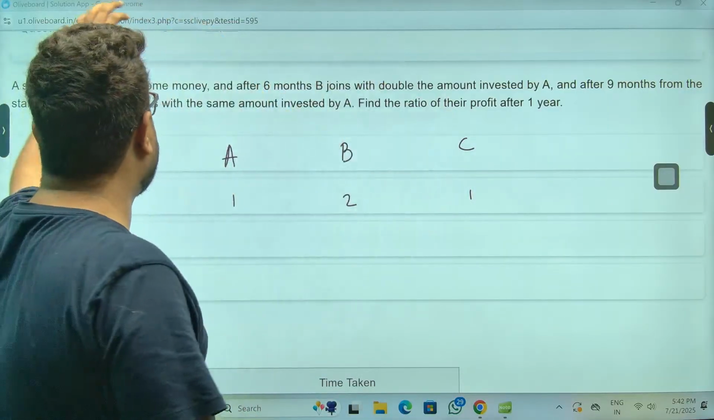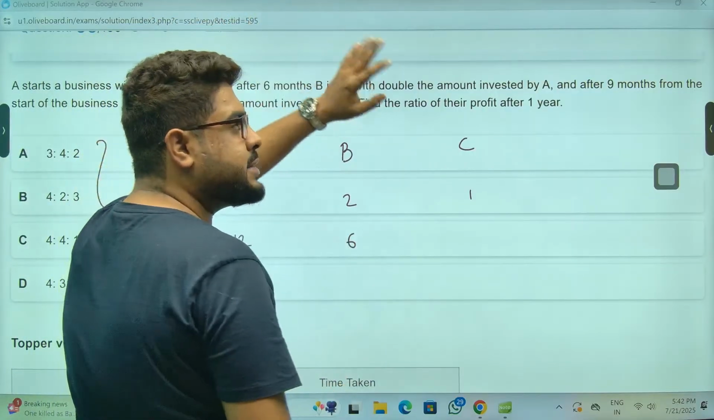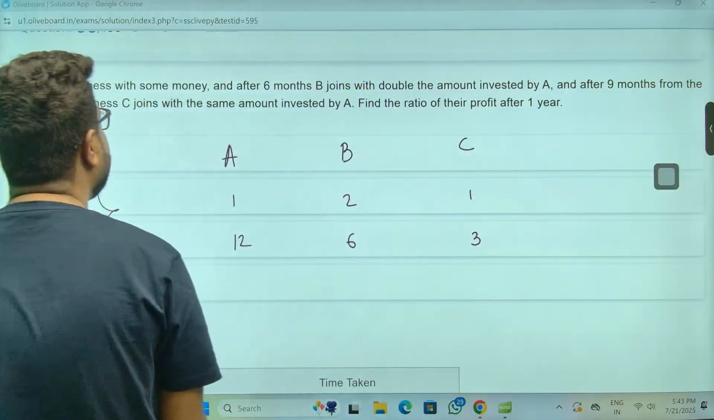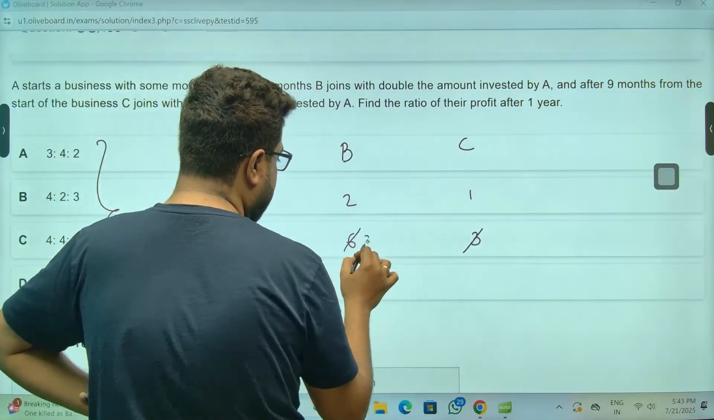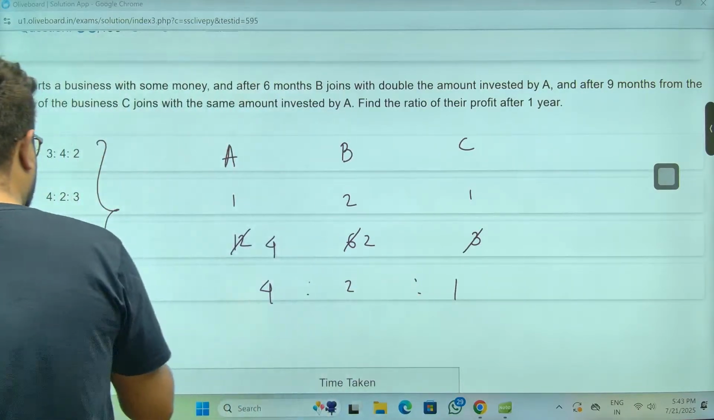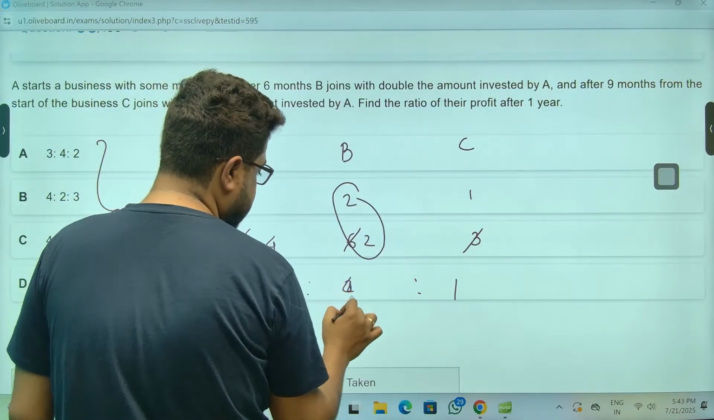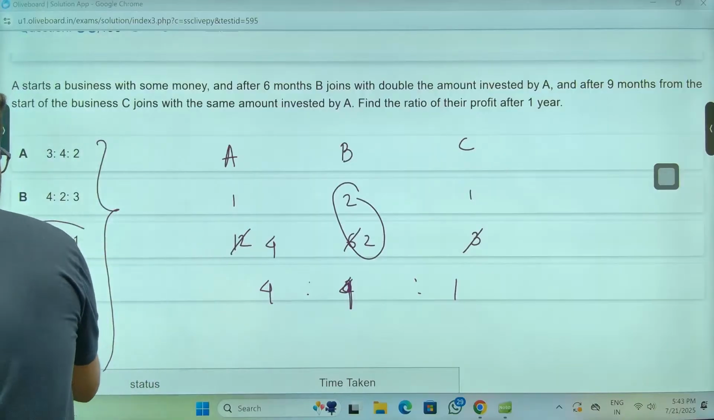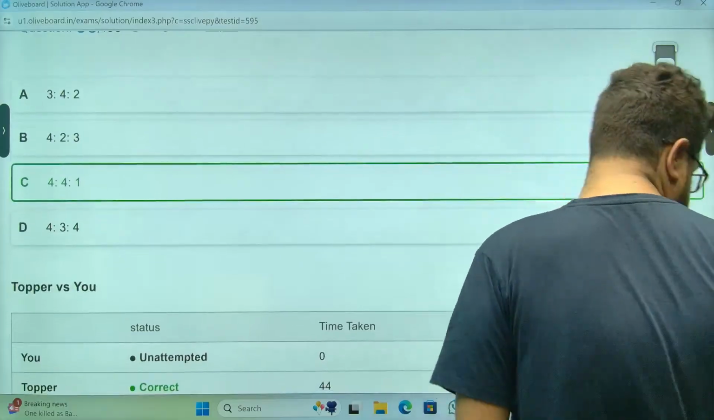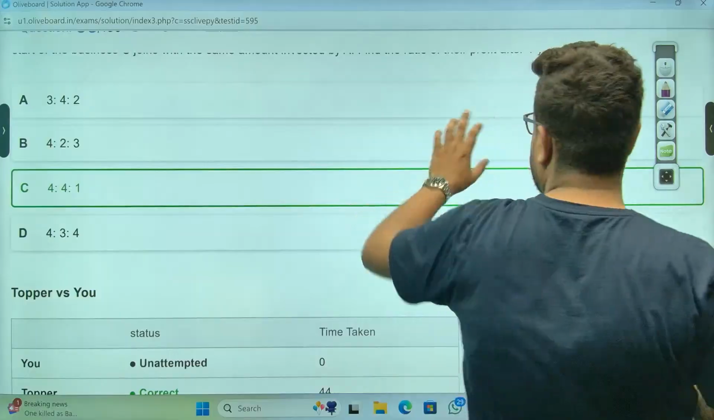It's all about time. A was there for 12 months. B joined 6 months after, meaning B was there for the rest of the 6 months. C joins 9 months after, meaning C was there for 3 months. So 3, 2, 4. So 4 ratio 2 ratio 1 will be the answer. Sorry, it was 2 to 4, sorry, 4 ratio 1, sir. Option C is the answer, sir. Option C is the correct answer. Yes, I had made a mistake. Panmayi, Arghamita, Dina, perfect.